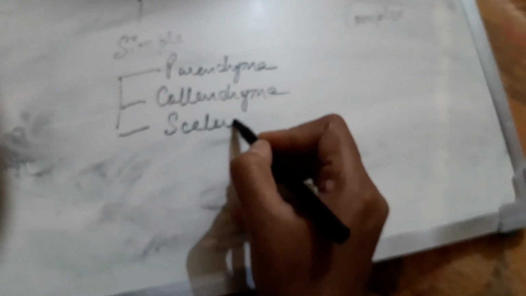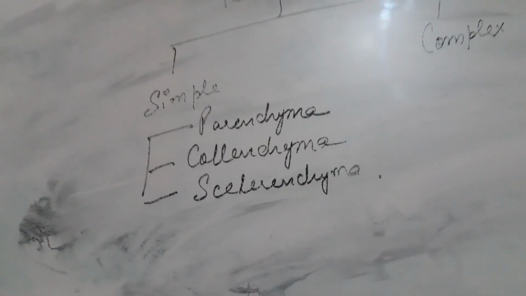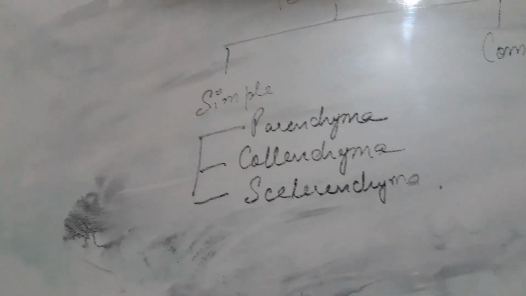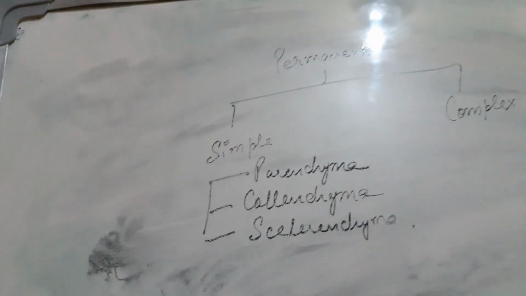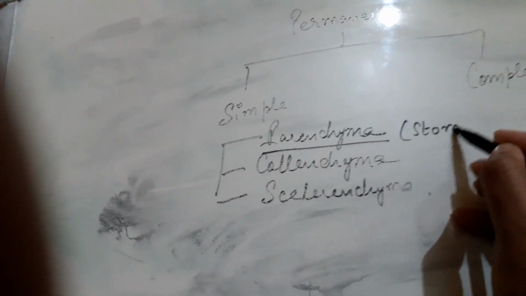collenchyma and sclerenchyma. Am I clear? Parenchyma, collenchyma and sclerenchyma. As I told you, the plant needs to store things. So the work of parenchyma is storage of substances. Parenchyma is there for storage of the substances.